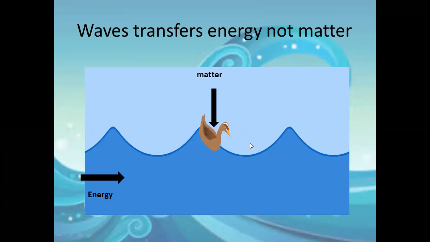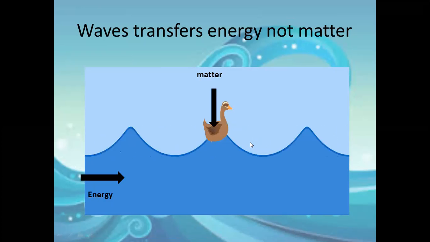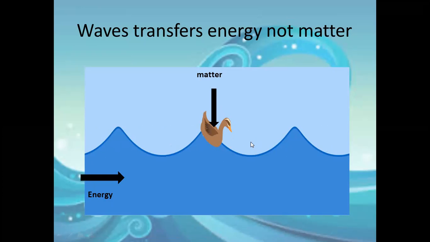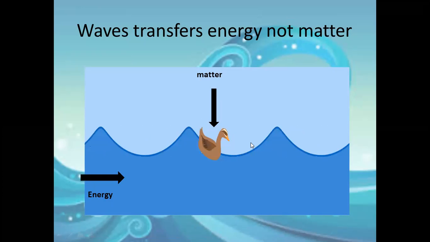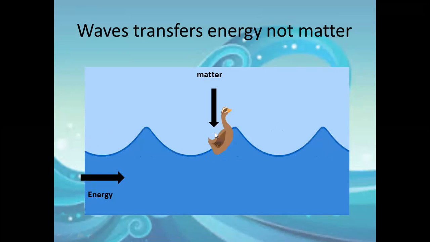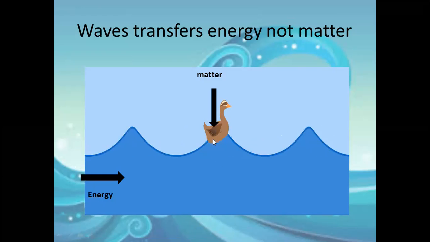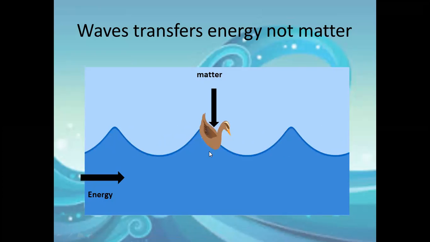Some of you told me that, no, miss, when we were in the sea and the wave hit us, we moved. And you said it because the wave hits you, and hits you means it transfers some of its energy to you. But if it does not hit you, like this dot, it just passes by it, it doesn't transfer any of its energy to it, it will not move, it will just go up and down for the wave to pass.